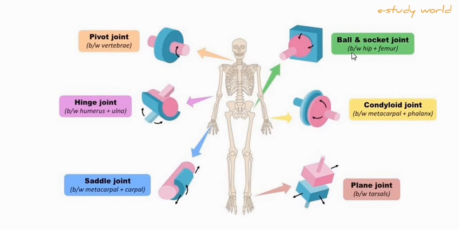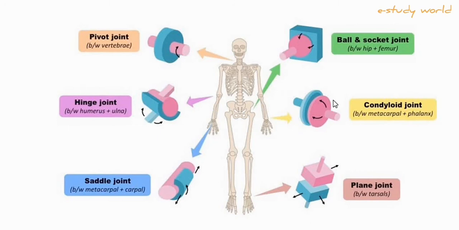Ball and socket joint. These joints are present between the hip bone and femur bone, and between the humerus bone and scapular bone. So this is the ball and socket joint, and this permits all directional movement. This is a three-dimensional joint, and it allows three-dimensional movement. These all are the joints.